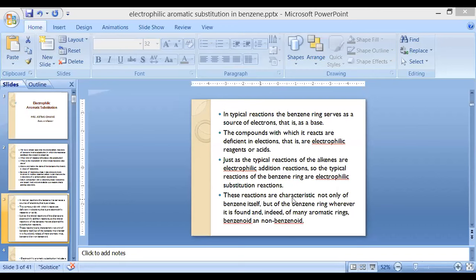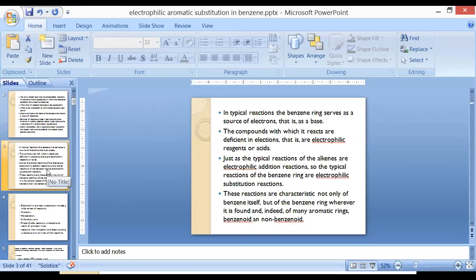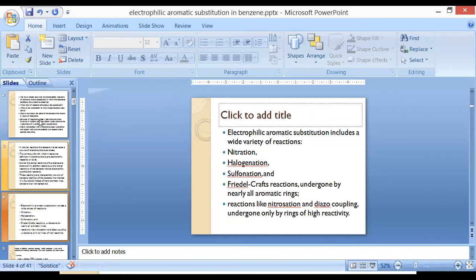So these reactions are characteristic or specific not only for benzene, but for all those compounds which come under the family of benzene, that means benzene and benzene derivatives. So all go for what type of reaction? Electrophilic substitution reaction, and not the addition reaction. Now what are those electrophilic substitution reactions?